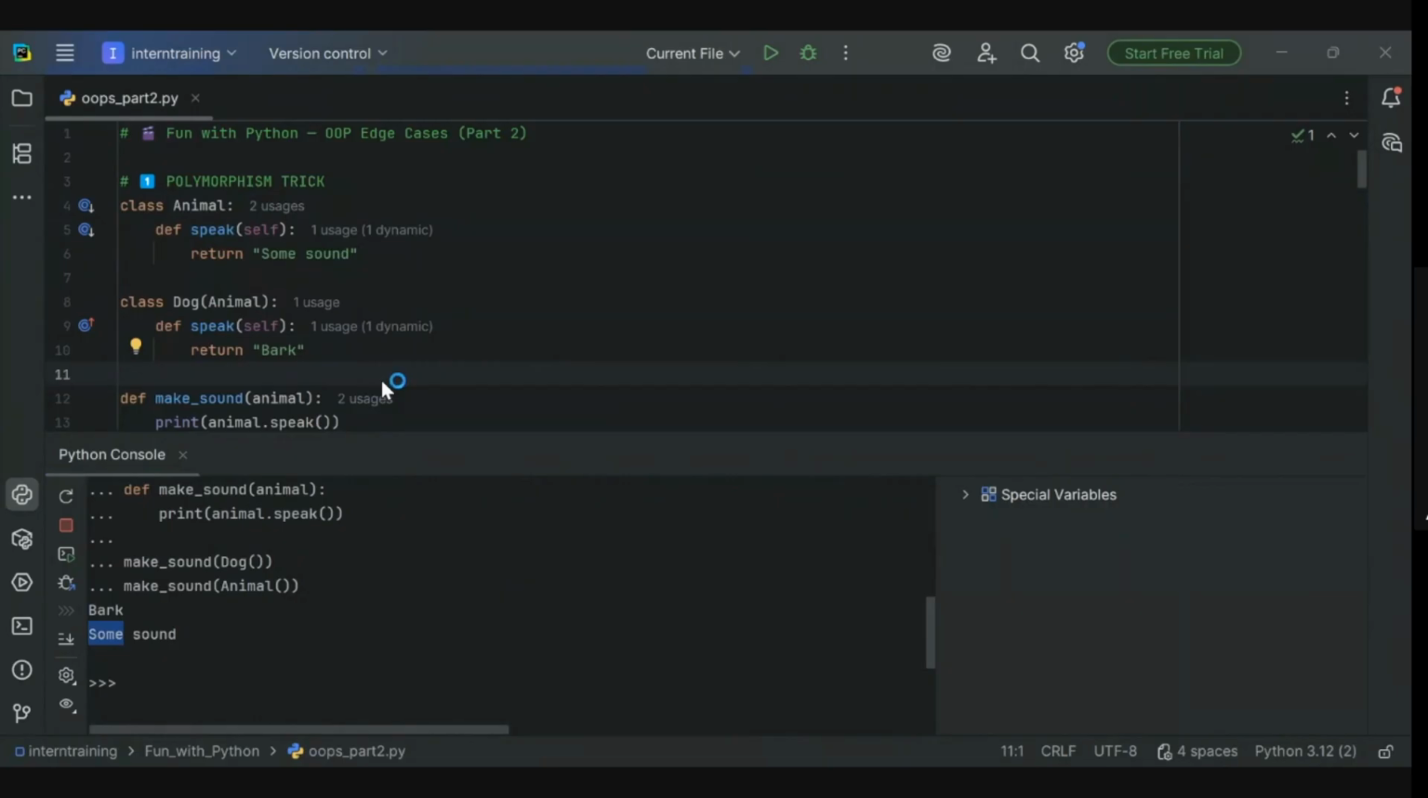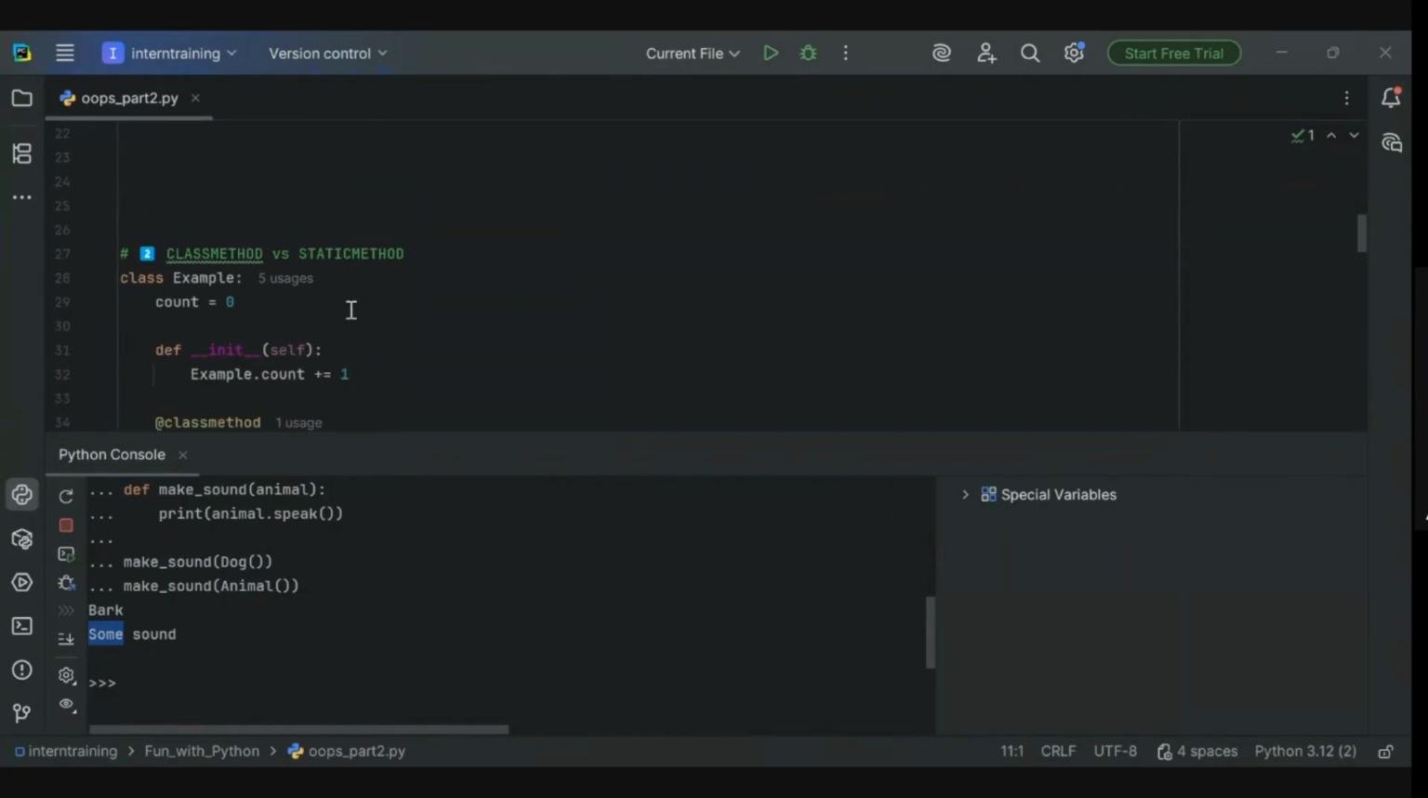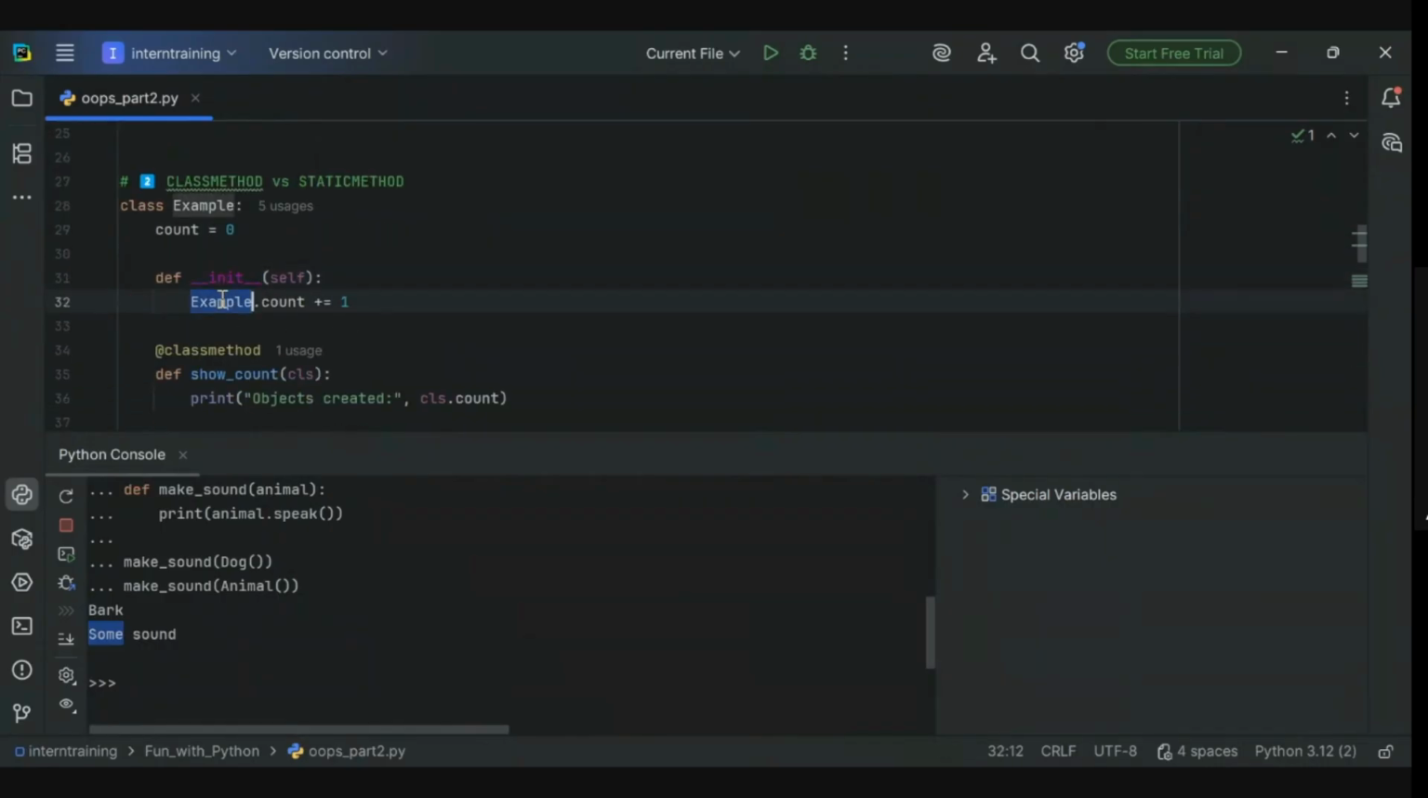Hope you have learned something. With this, we will move to our next question, which is class method versus static method. In this example, we have a class called example. We have a counter variable called count, initialized with 0. And we have an init method in which we increase the count variable of this class example by 1.